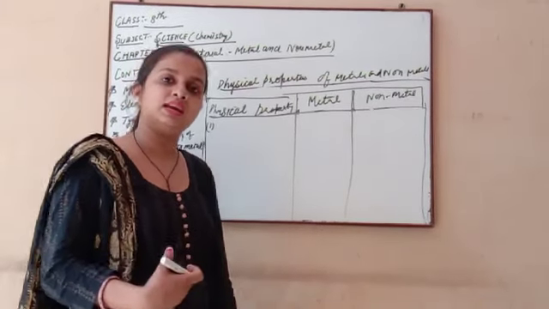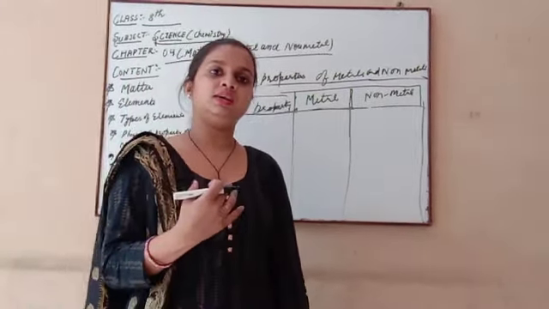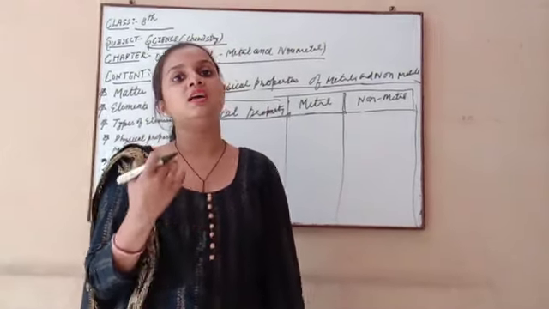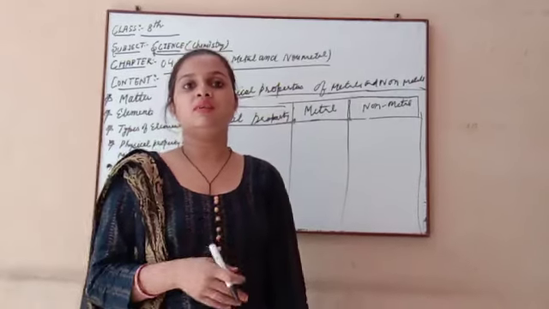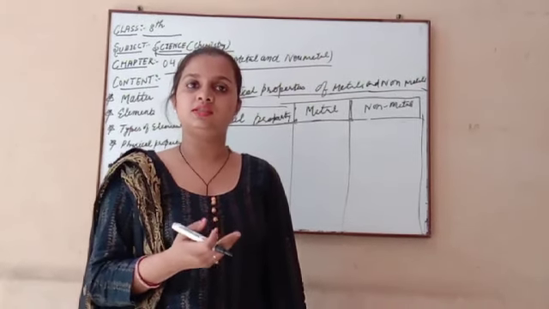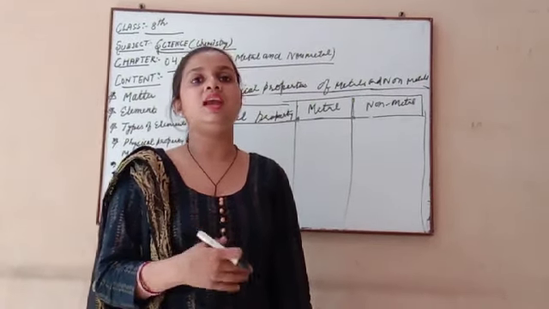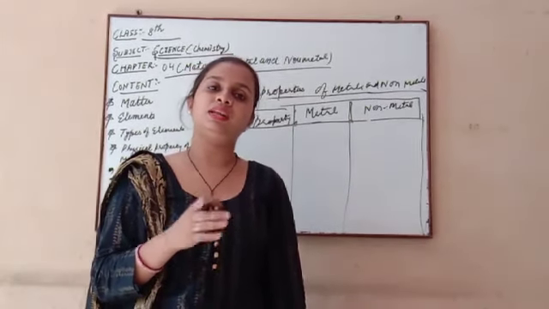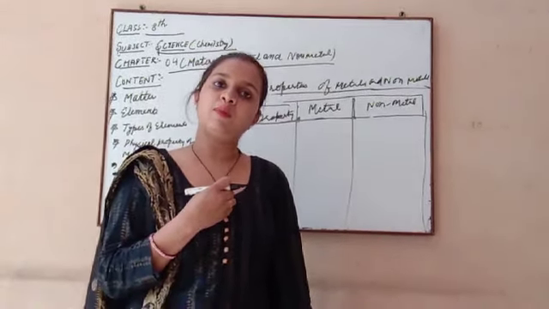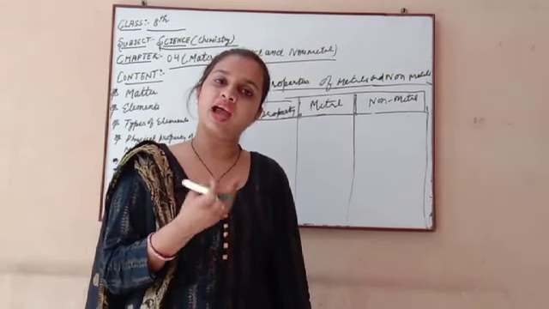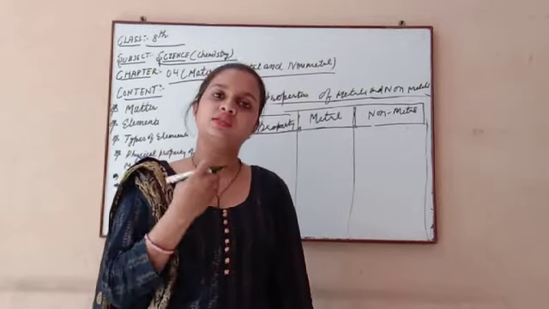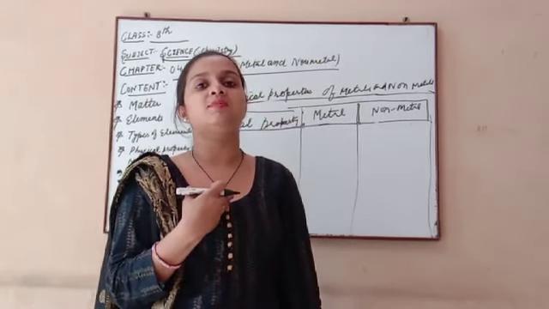Means if I am standing here, you just judge my appearance, the hairstyle, the color of my skin. You just see me and judge me. This comes under physical properties. But chemical properties are like all the systems, the digestive system, the respiratory system, and the reactions happening inside our body.